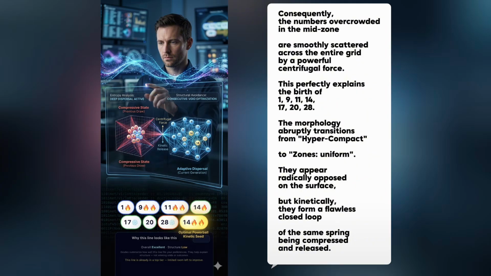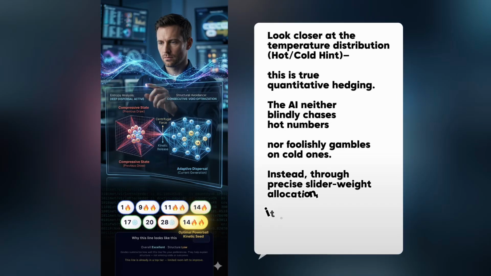They appear radically opposed on the surface, but kinetically they form a flawless closed loop of the same spring being compressed and released. Look closer at the temperature distribution. Hot-cold hint. This is true quantitative hedging. The AI neither blindly chases hot numbers nor foolishly gambles on cold ones. Instead, through precise slider weight allocation, it executes a highly calibrated tactical defense.